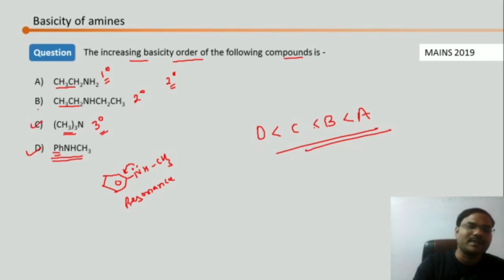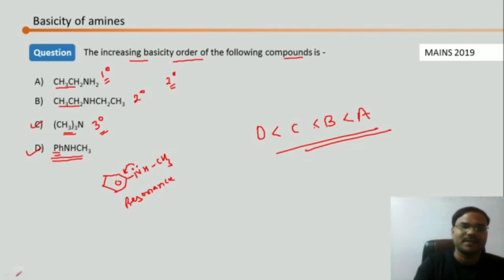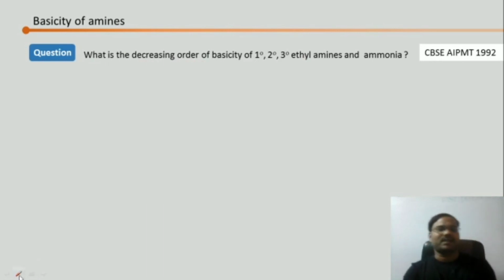It is less stable than A and B because of the steric effect. Between secondary and primary, we know that secondary is the winner. So that's the question, a simple one. Let's go for the next question. It is simpler than the previous one.